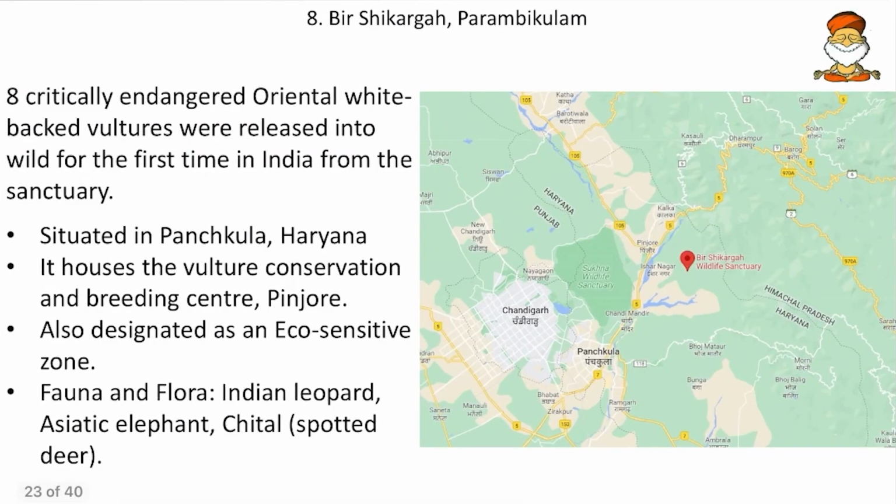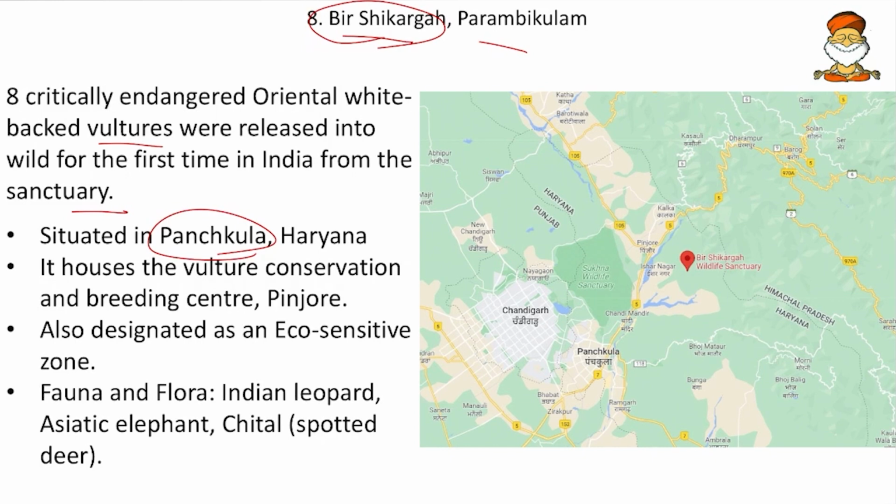Then come to next, the Bir Shikargar and Parambikulam. So first one, Bir Shikargar. Here 8 critically endangered oriental whiteback vultures were released into the wild for the first time in India from this sanctuary. So remember, Bir Shikargar, here we have released 8 oriental whiteback vultures. And this is situated in Panchkula, Haryana.